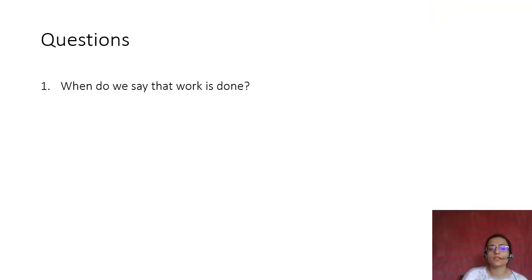So these are some questions. When do we say work is done? We say work is done when a force is applied and the object moves in the direction of the force. Actually, you don't have to say that the object moves in the direction of the force, because in either way work is done. Even if it doesn't move in the direction of the force, it is just negative work. When do we say work is done? When a force is applied and when the object moves a certain distance.